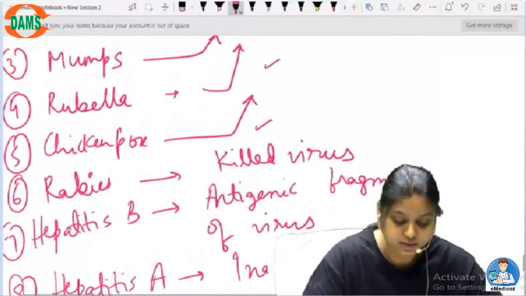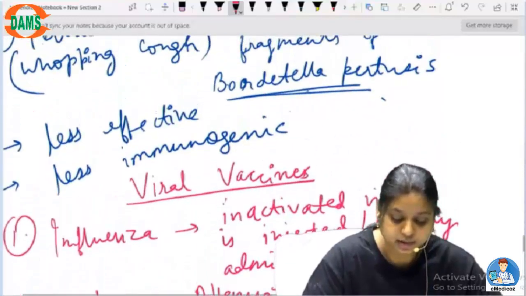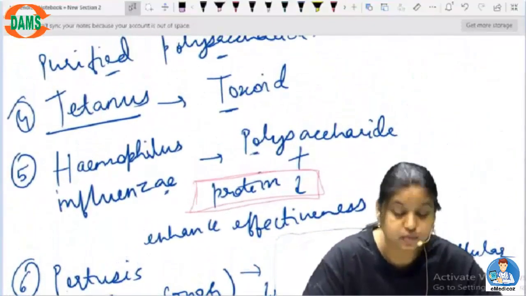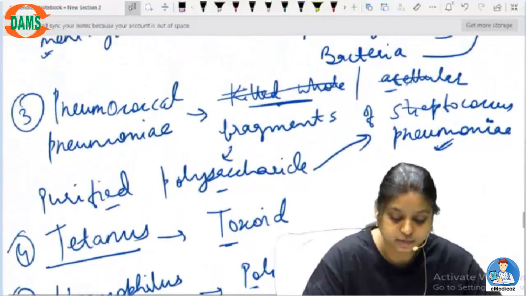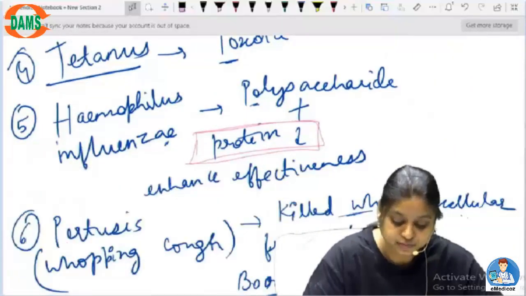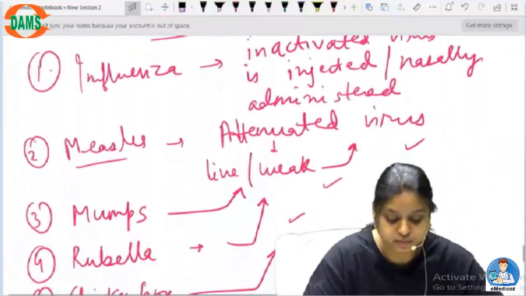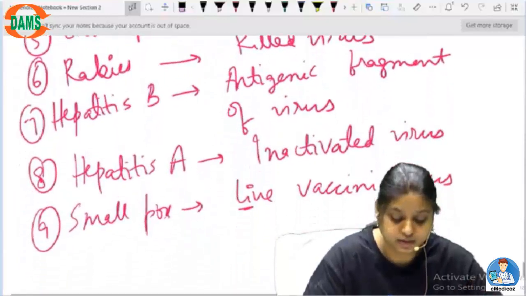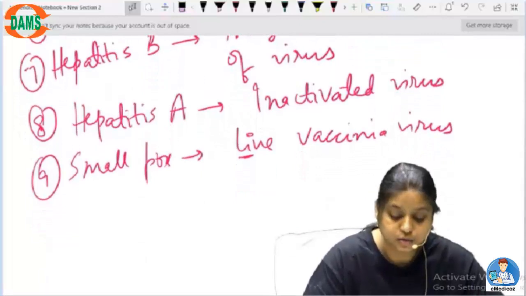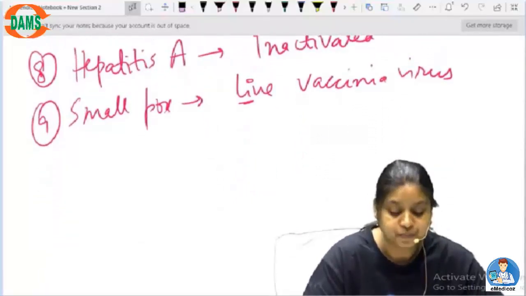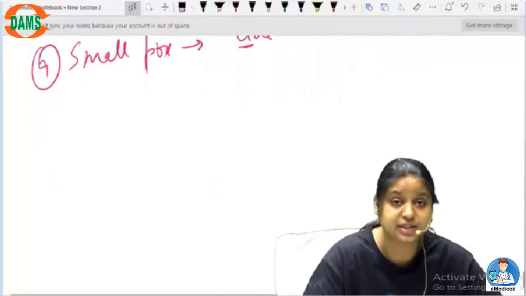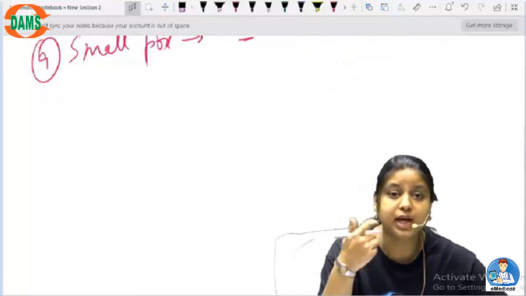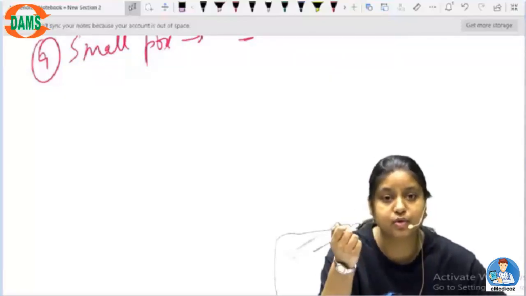So I have discussed all kinds of bacterial and viral vaccines that are going in the market or that have been developed. Okay, so what you have to do is go and read all of them at once, find out where you are having a problem, where there is something that you are not understanding. Go through that, read that once properly. So with this, I think we are done with the vaccines, and now let's switch to antibodies. So what are these polyclonal and monoclonal antibodies, and how are these made?